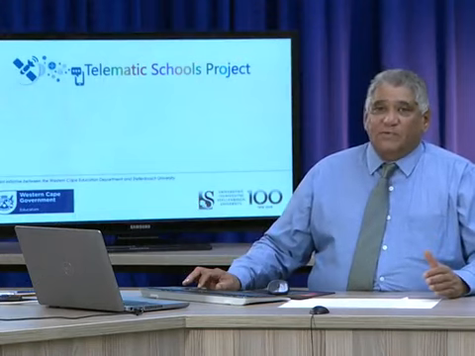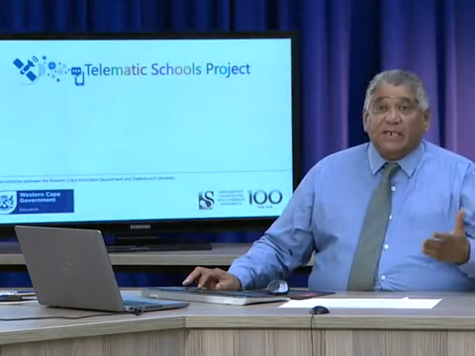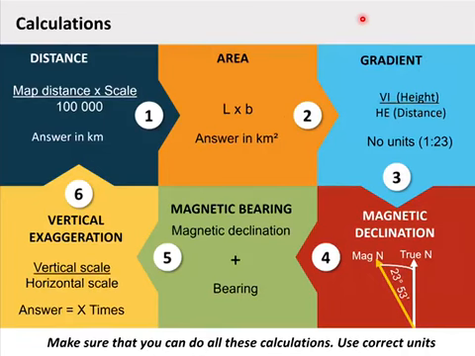And I'm merely going to mention it because it's impossible to cover all these things in one broadcast. As I've said, this first one, calculations, has been done already. Now, the following calculations, Matrix, you must be in a position to do: distance, area, gradient, vertical exaggeration, magnetic bearing, and magnetic declination.